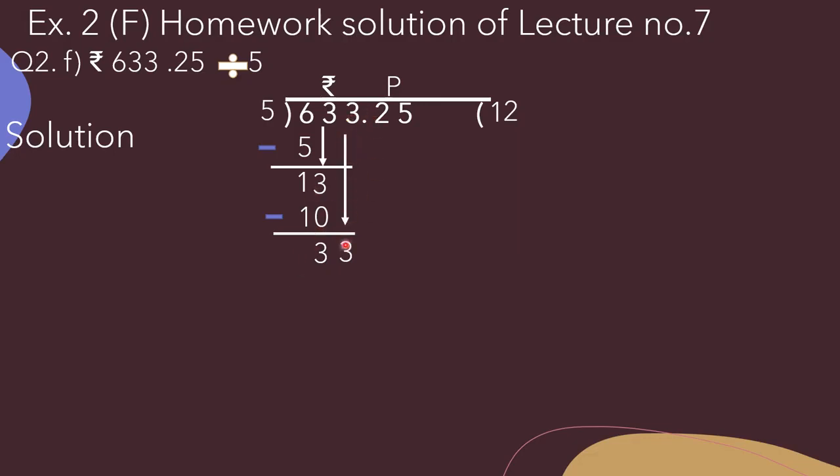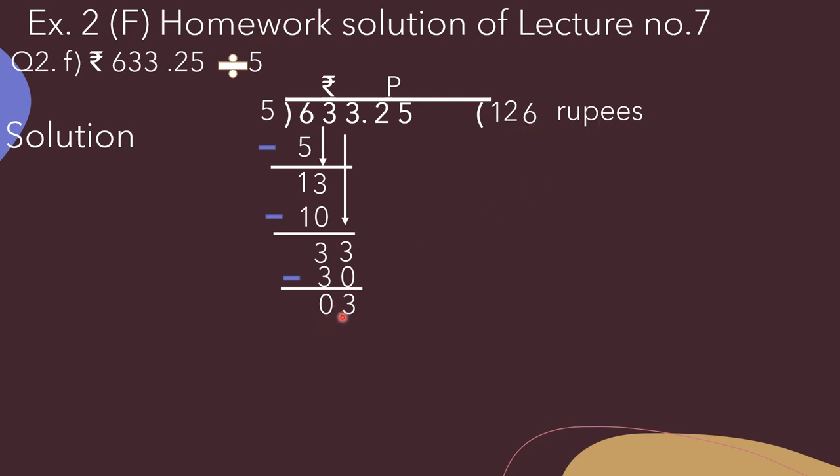Now we have to bring down this 3. The number is 33. Now we have to divide 33 by 5. So here we will get 6 as the quotient and 30 we will write below 33. Now we have to subtract. So here 3 is the remainder. Okay, and 126 rupees are there.